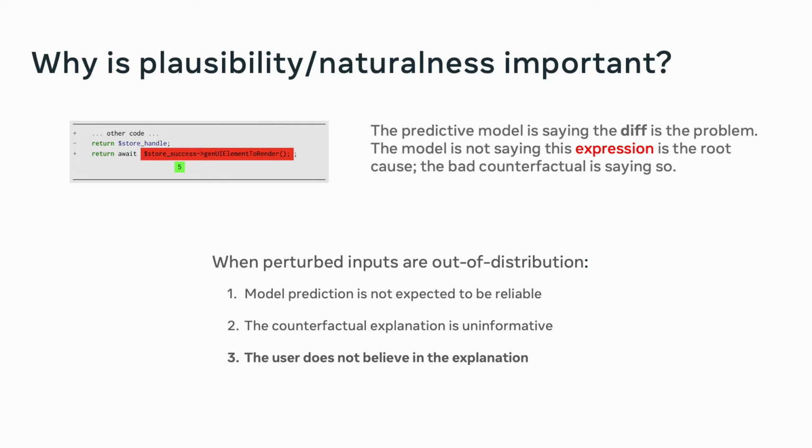And number 3, and this is also what we saw in the formative study, is that the user does not believe in the explanation. If someone sees an explanation like this that tells us to replace a method invocation with a number, it seems implausible, it seems like something that isn't right, and that's why the developers just didn't trust and didn't believe in this explanation.